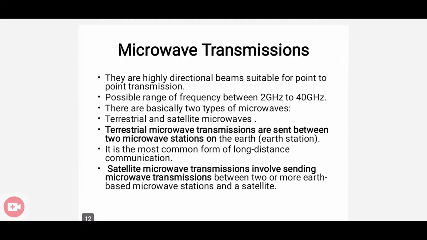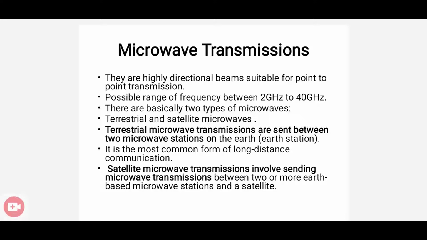Next, we have another transmission mechanism, that is microwave transmission. We have already discussed that the microwave can be of two types. One is terrestrial microwave and another one is satellite microwave. It's mainly used for point-to-point transmission. Also, the range of frequency is between 2 GHz to 40 GHz.